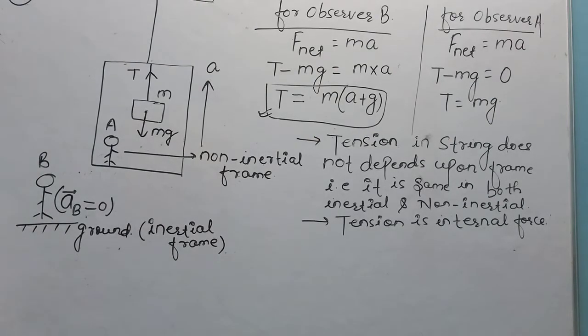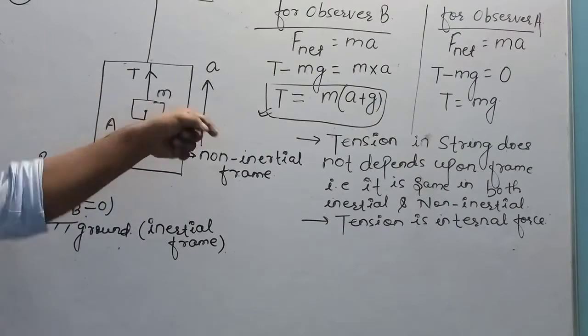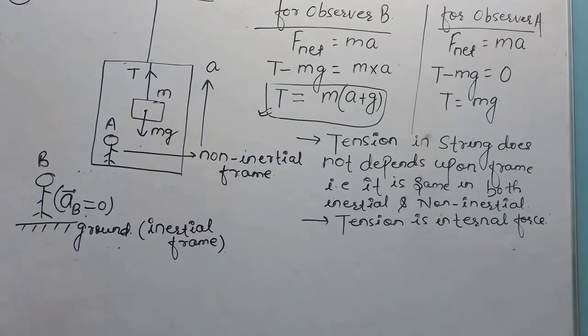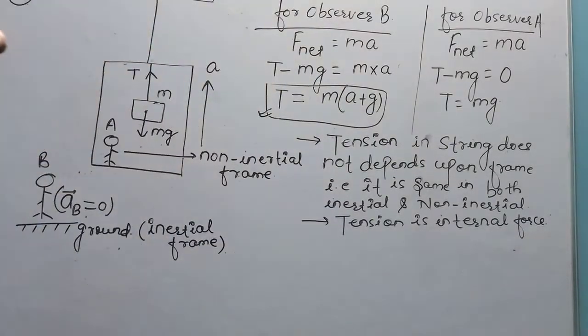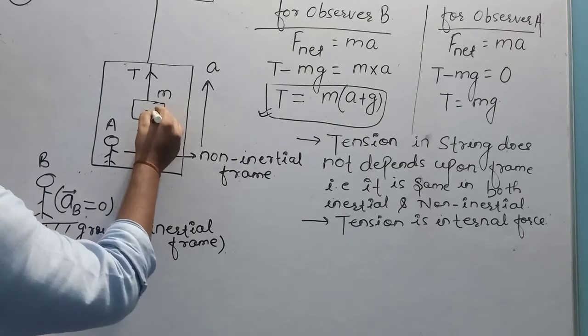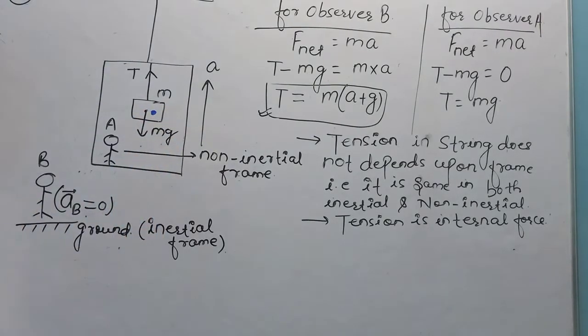So to make Newton's second law valid for observer A, I will have to apply a pseudo force in the opposite direction. What is the formula of pseudo force?